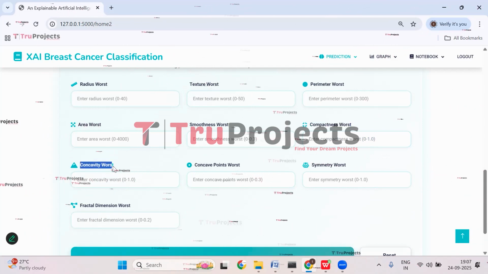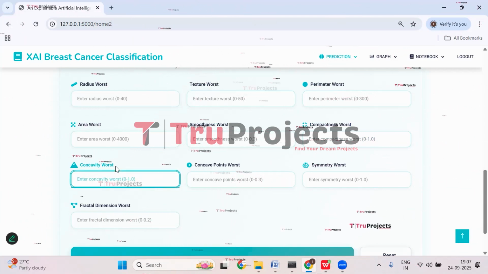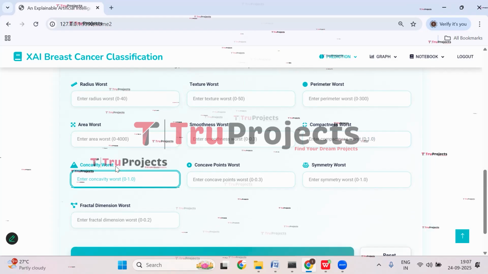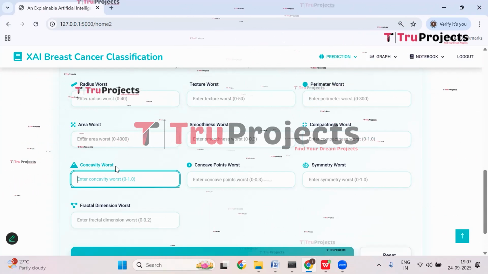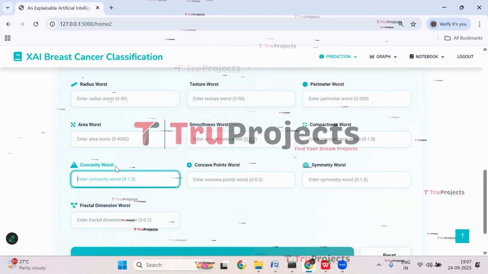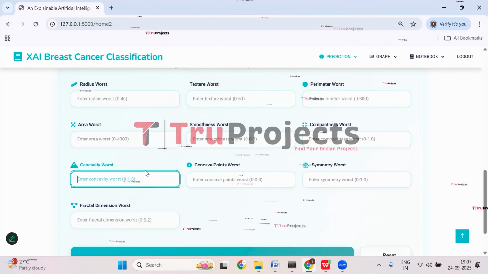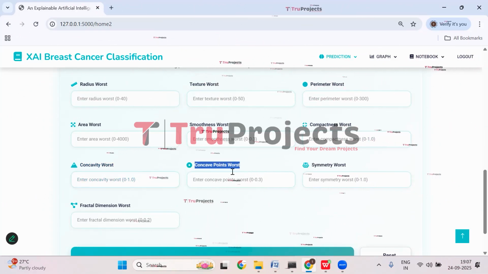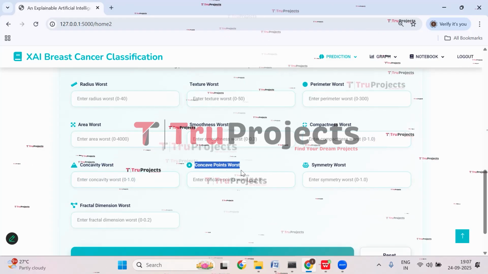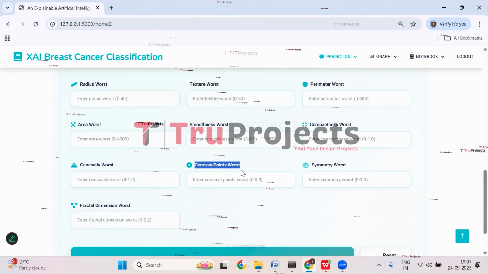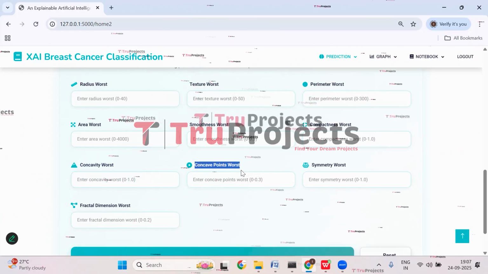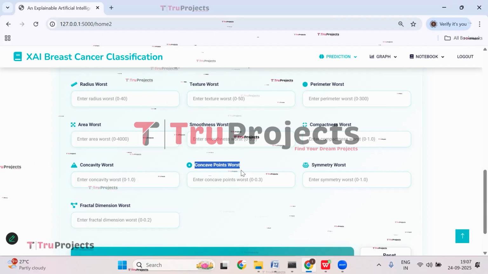Then we have concavity worst. So this looks at how indented, that is how concave, the cell shapes are. More concavity can indicate irregular and potentially cancerous growth. Then we have concave points worst. This counts the number of concave points along the cell boundaries. More concave points usually indicate abnormal cell shapes.